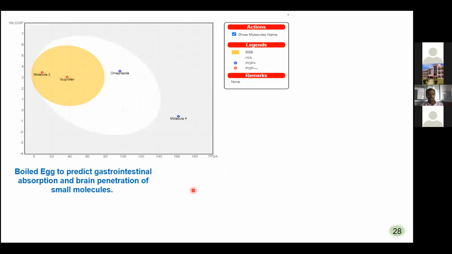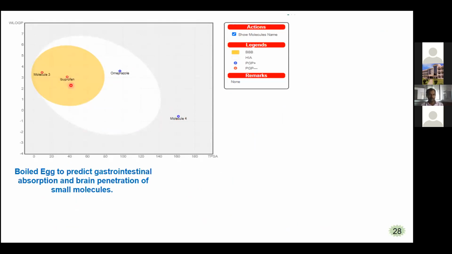That is the BOILED-Egg, to predict the gastrointestinal absorption and brain penetration of small molecules. The BOILED-Egg method is included in this SwissADME tool. It is used to know whether the compound is crossing the blood-brain barrier and whether gastrointestinal absorption is there or not. Here I represented some drugs: ibuprofen, omeprazole, and two other drugs which are not marketed, just structures I gave.